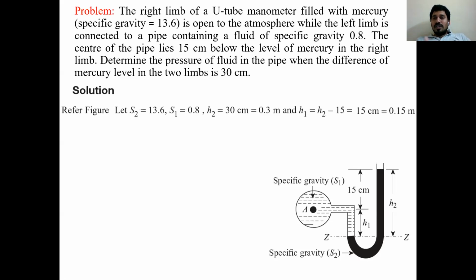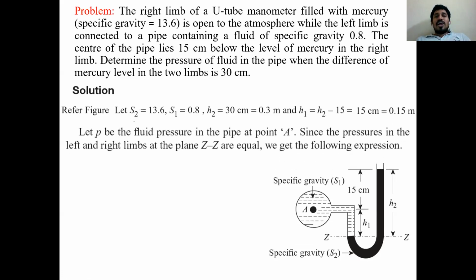H1 they did not give, but the level of liquid in the right limb to the center of the pipeline is 15 centimeters, from which I can calculate H1. H1 is equal to H2 minus 15, that is 15 centimeters or 0.15 meters. So this is the data given in the problem. I want to calculate P, the pressure in the pipeline.